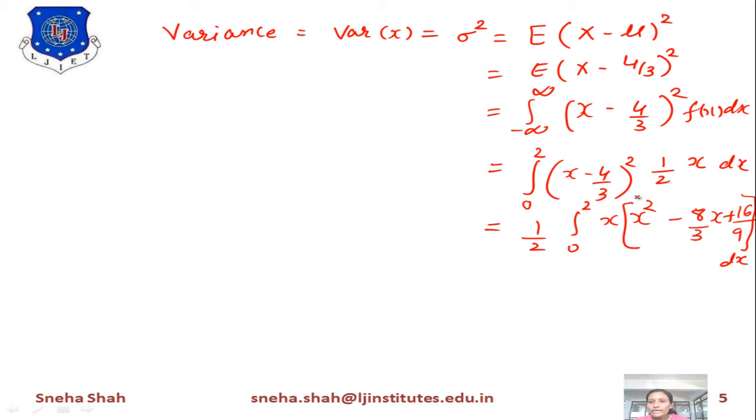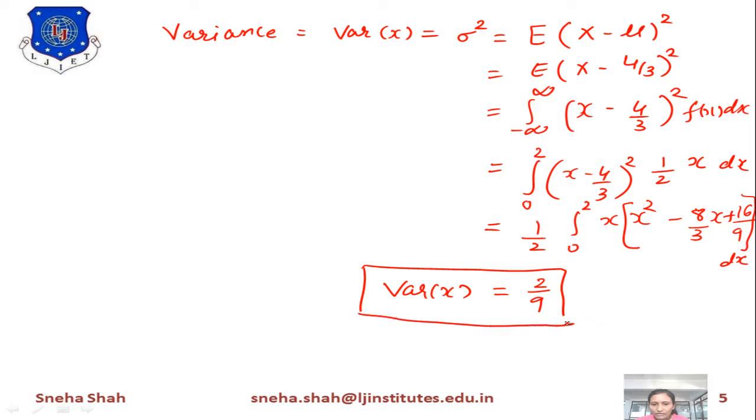Now I will multiply this factor by x, then this term becomes x cube minus 8 by 3 x square plus 16 by 9 x. And when we integrate this part, it gives the answer 2 by 9. So the overall answer for variance of x equals 2 by 9.